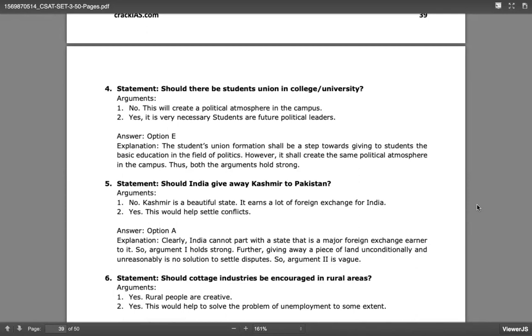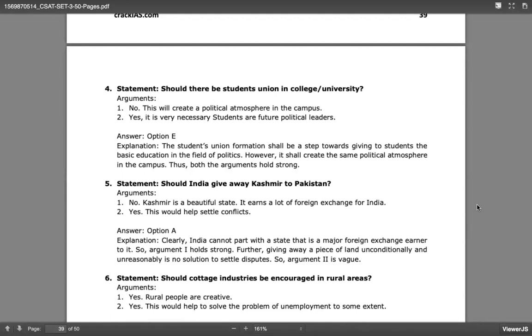But what happens is the political parties start getting involved in this, and a kind of political atmosphere comes into the picture in most of the universities or colleges. But as long as student unions take care of only the college activities and don't get into wrong groupism or anything like that, I think it should be very, very useful if it is taken care of properly.